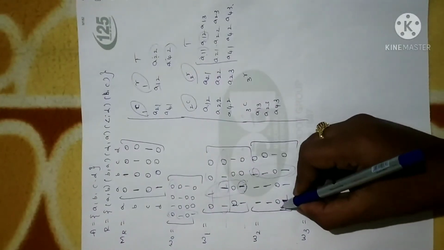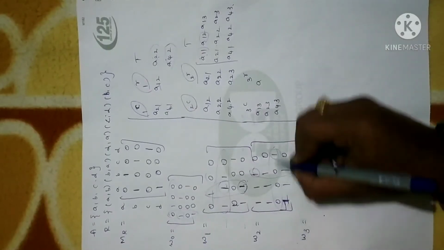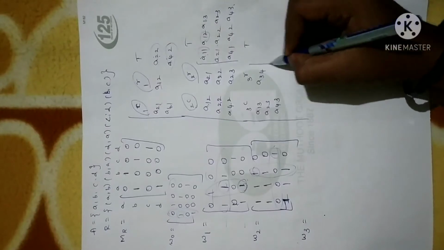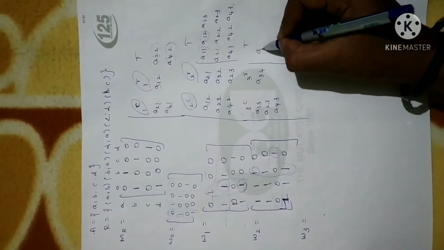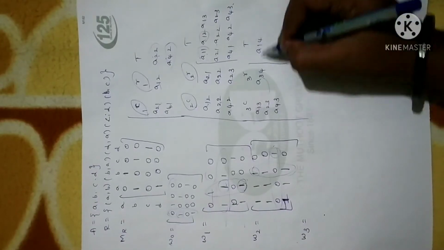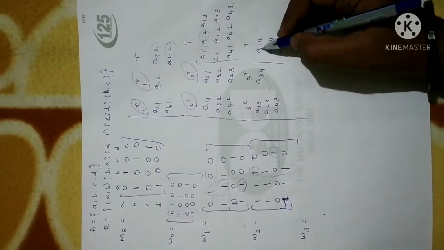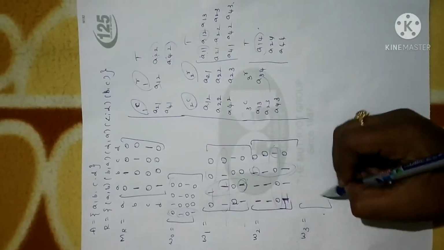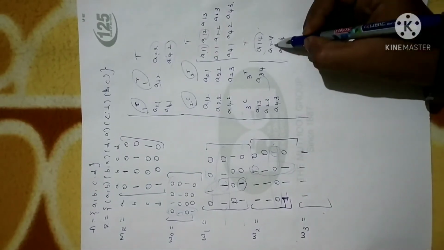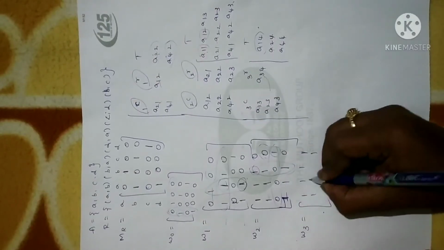Now look at the third row. In the third row we have only one, that is the third row fourth element, A34. Now apply the transitivity result. These two will give us A14. These two will give A24. So these two will give us A44. So you are going to change A14 now. A14 will become 1, rest of the elements the same. Next A24: second row fourth element will become 1 and remaining as it is.